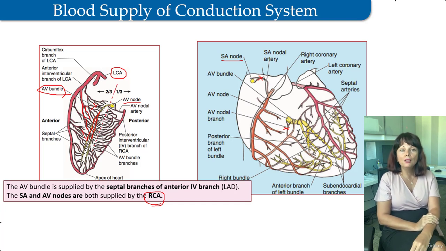The atria continue to contract at the normal rate if the SA node has been spared, but the impulse generated by the SA node no longer reaches the ventricles.